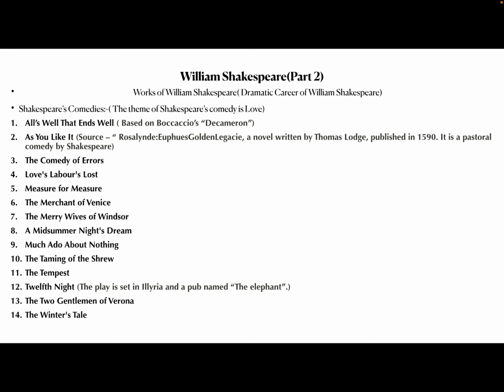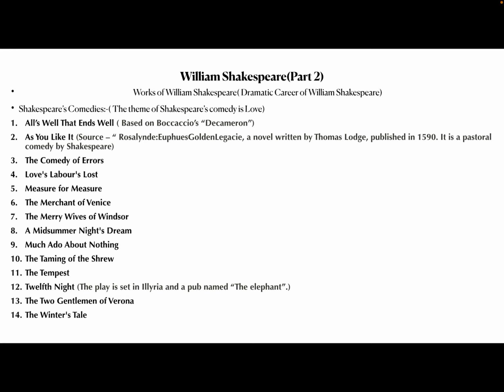So let's see what the Shakespearean comedies are. When we talk about Shakespearean comedies, generally the theme is love, as we know. That is called a romantic comedy. So what are the generally known comedies of Shakespeare? First is All's Well That Ends Well, and the source of that particular comedy is Boccaccio's Decameron. This is a very important point that is sometimes asked: that particular comedy has been written based on which work. So you have to remember it: Boccaccio's Decameron is the source.